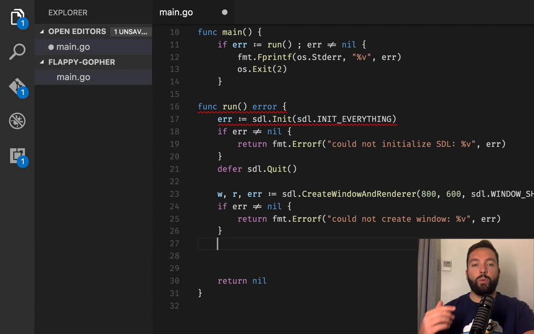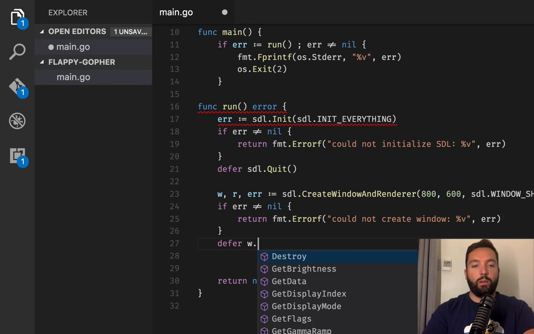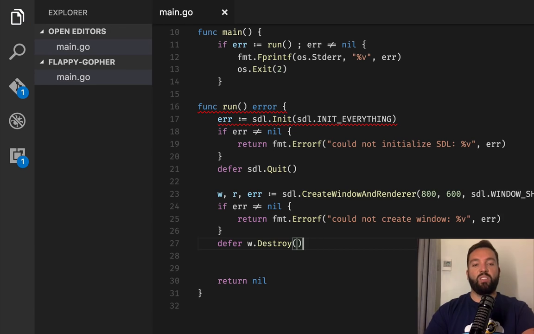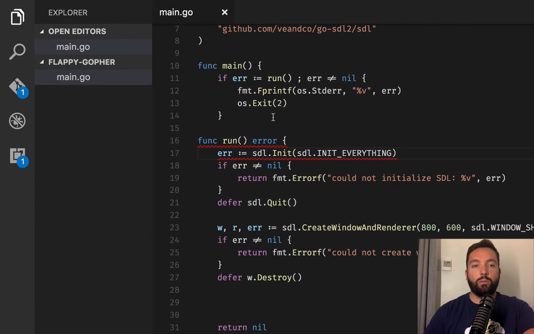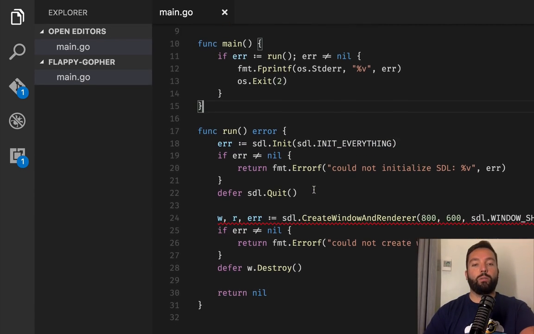Also, the same way we call SDL quit at the end of running our program, we should also destroy the window. And there's a window.destroy. Easy. And that will destroy the window and the renderer, because the renderer depends on the window. So you're basically destroying those in a kind of waterfall way, which is pretty nice. Syntax error. There you go.